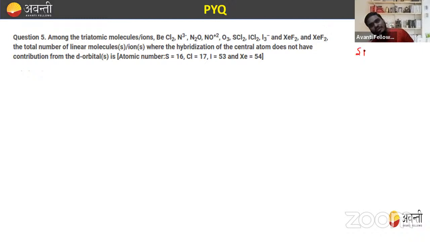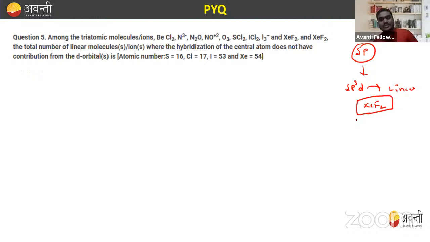We know that for linear we have sp hybridization. One important note: in the case of sp3d also we have one case where we get the linear shape, like XeF2. But in this question, it was clearly mentioned that there is no contribution of the d orbital, which means you do not have to take this linear shape. So only stick to sp, not to sp3d.